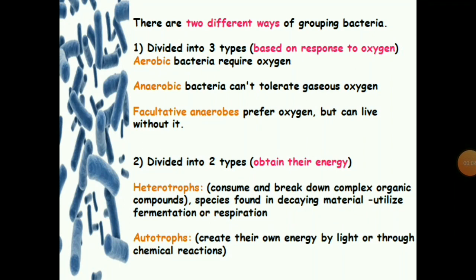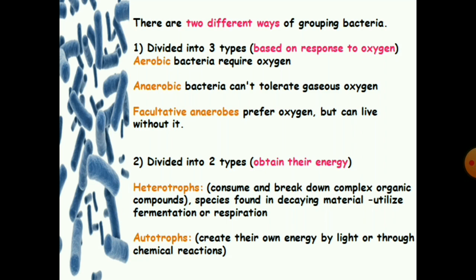Generally, bacteria are grouped in two different ways. The first way is based on response to oxygen requirement. In this way, they are divided into three types: aerobic, anaerobic, and facultative anaerobes. Aerobic bacteria require oxygen for their growth. Anaerobic bacteria cannot tolerate gaseous oxygen. Facultative anaerobes prefer oxygen but can live without oxygen.